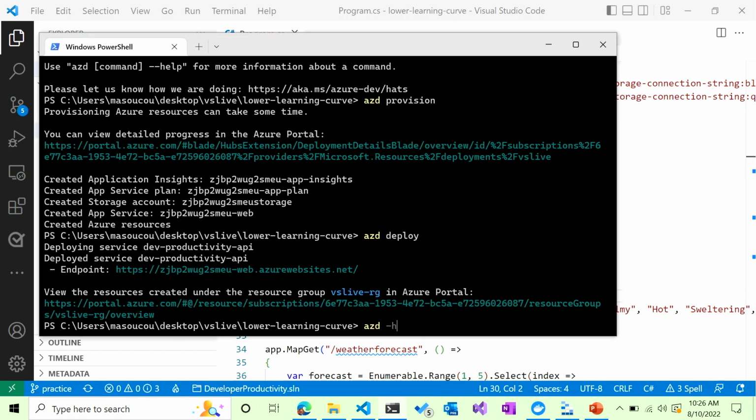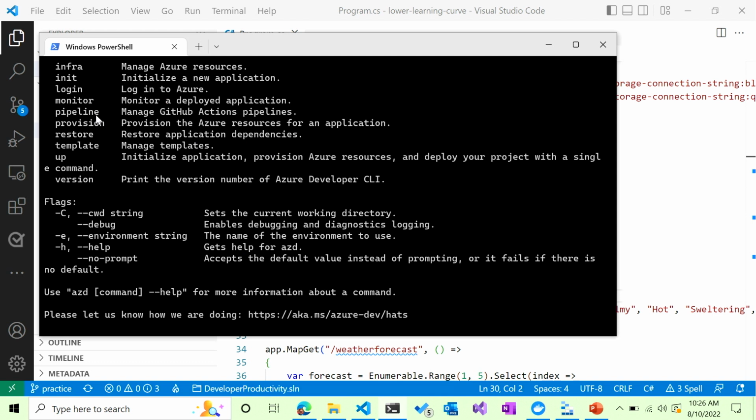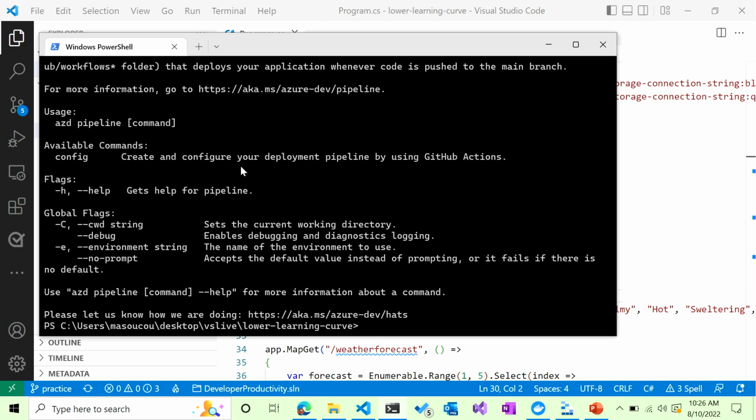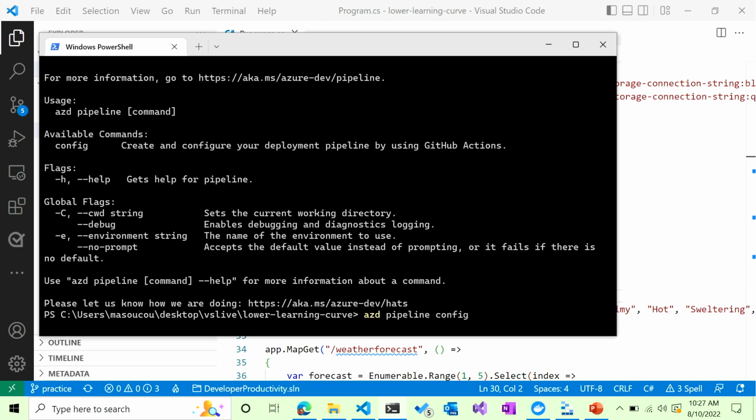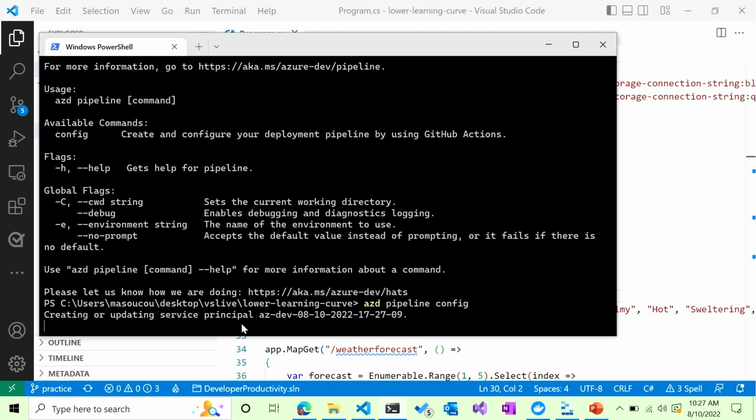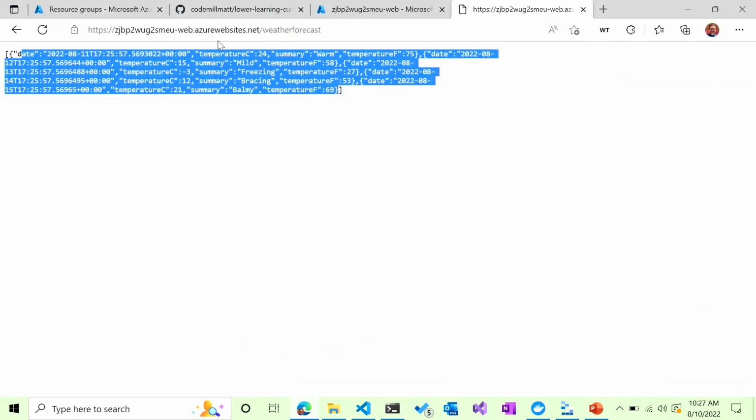Great. So what I'm going to do here then is run azd, and it has an azd pipeline config, if I could type that right. And so what this is actually going to do, once it's done spinning, is that it creates a service principal for me. It's going through right now and updating GitHub and adding secrets to it.